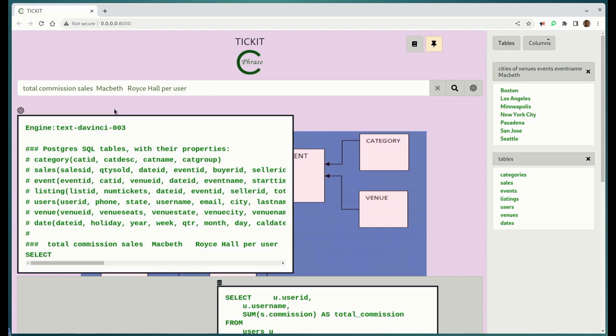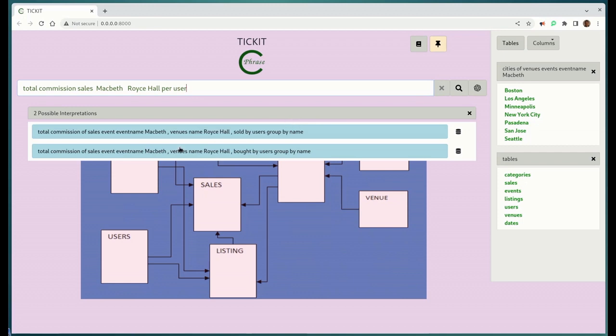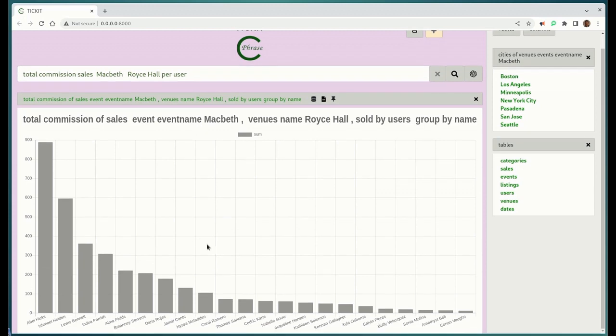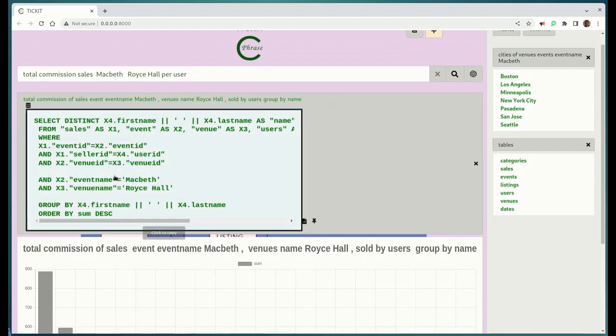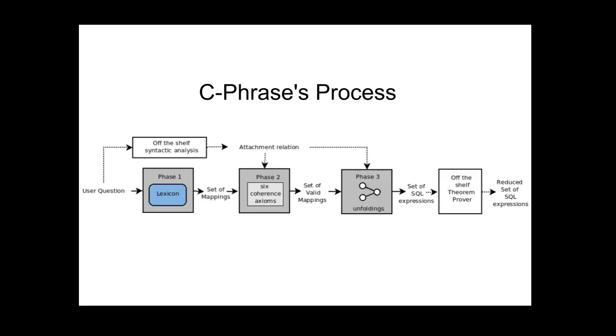Here's the prompt that we put in, and here's the SQL that came out. If we just give it to CPhrase, we just resolve it through CPhrase here, and CPhrase gives us a much better SQL result over this more complicated question. So the takeaway from all of this is that for problems like mapping natural language to SQL, I believe systems like CPhrase are probably the better choice if you want to have natural language access to the databases of your company. Okay, thank you very much.